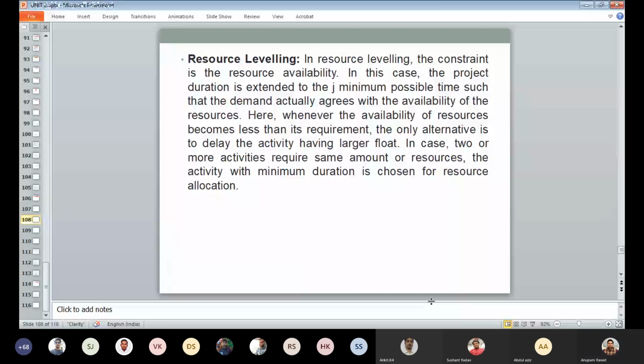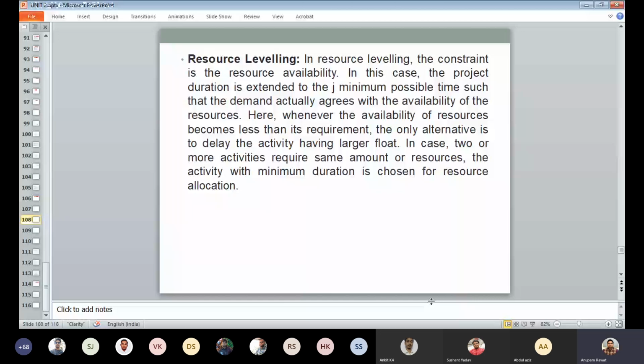So in both methods of resource allocation, resources are shifted. In resource smoothing, the duration is important. In resource leveling, availability of the resource is important. Okay. So this is the difference between resource smoothing and resource leveling.